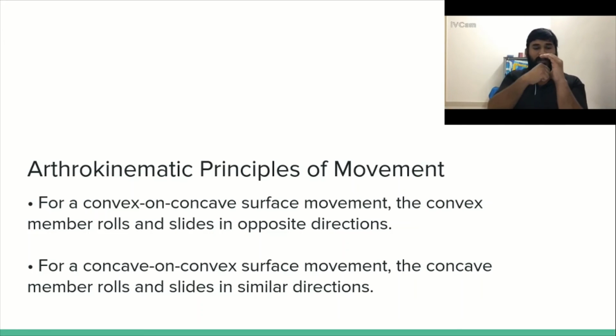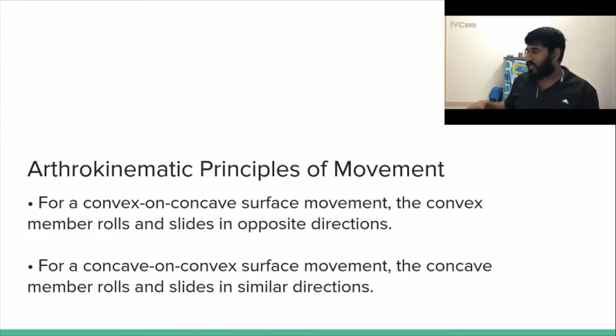More about that later. So roll up, slide down, roll up, slide down. If you can notice, there is a very distinct pattern occurring over here. One, it rolls up, then it slides down. That means when a convex member moves on a concave member, the roll and slide happen in two opposite directions, isn't it? So it is a reverse of what could happen if you extend your knee or flex your knee in an open kinematic manner.